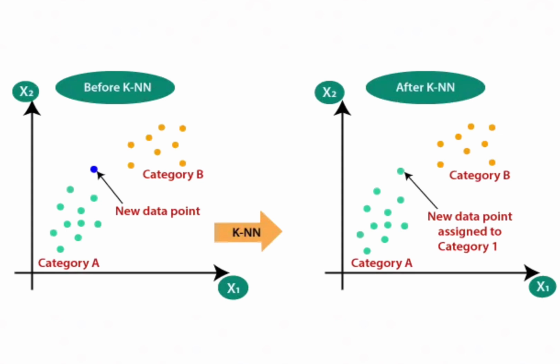And then the K number of points closest to the test data are selected, and the algorithm calculates the probability of the test data belonging to the classes of K. So the K training data and the class with the highest probability will be selected, and that data point will go to that category.